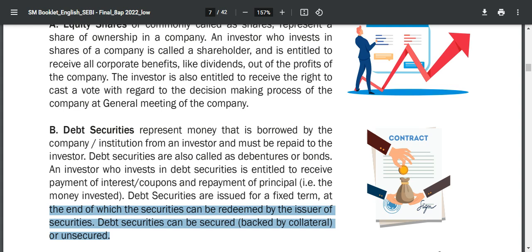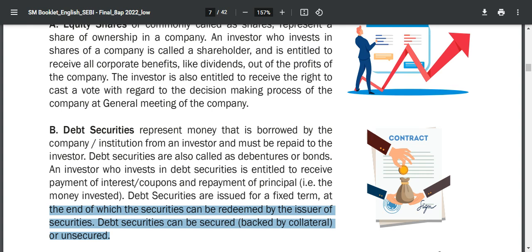The persons who invest in debentures and bonds receive interest, or we can also call them coupons, as the profit paid on the principal. The principal is paid at the maturity of the bond or security, which has a fixed term period.